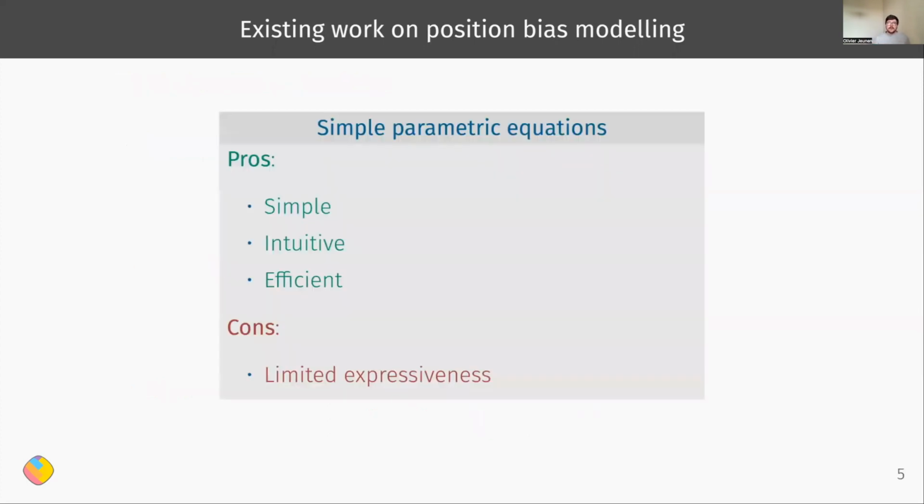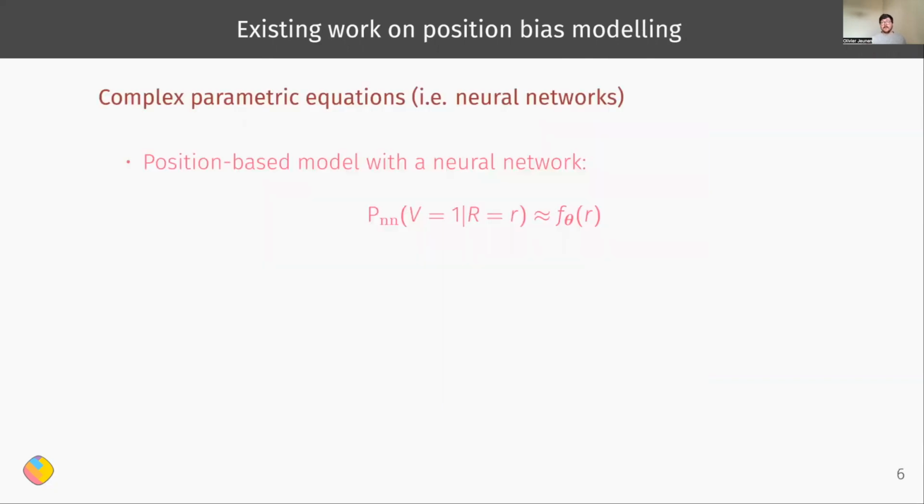And so these are clearly the pros of those approaches. They're simple, they're intuitive, they're very efficient to compute. But the problem is that they have very limited expressiveness, and they don't accurately represent the position bias that you would get in all possible use cases. And so for this reason, people have looked into more complex equations.